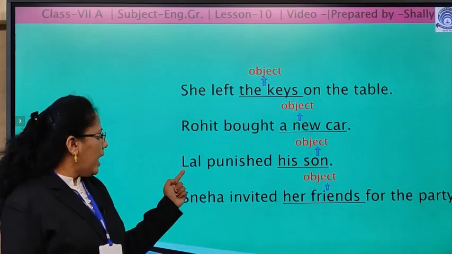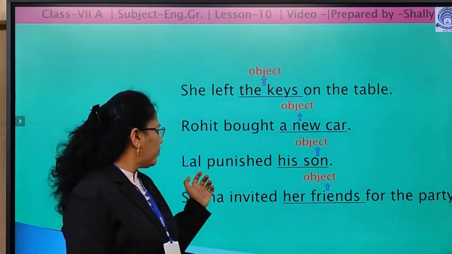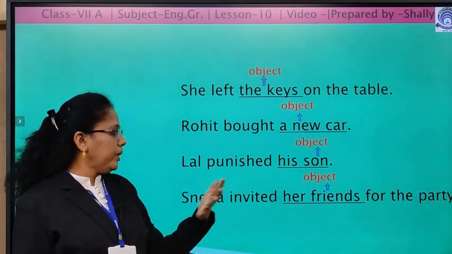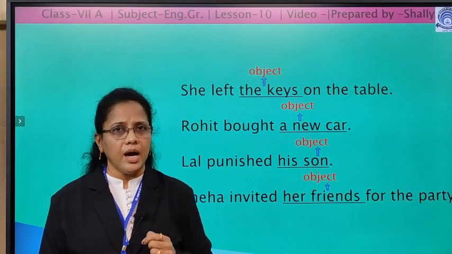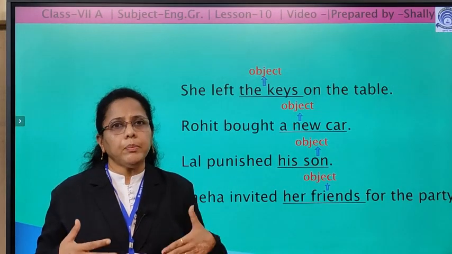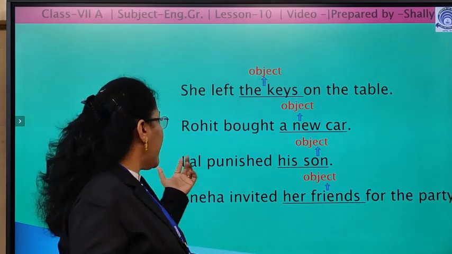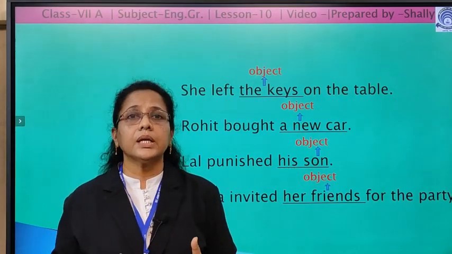Now, Lal punished his son. Here, whom did Lal punish? Lal punished his son. If we ask, Lal punished what? Is there any answer? There is no answer. But Lal punished whom? His son.